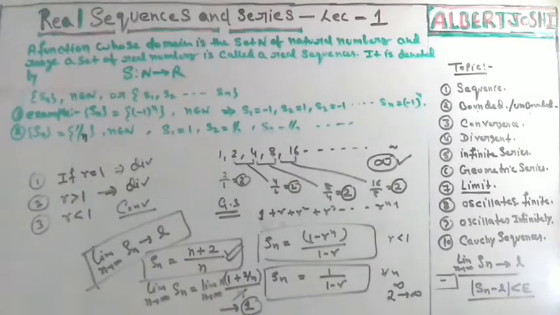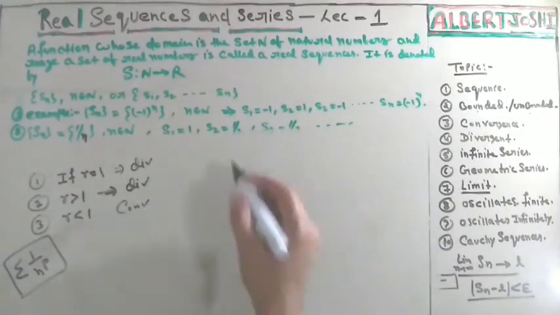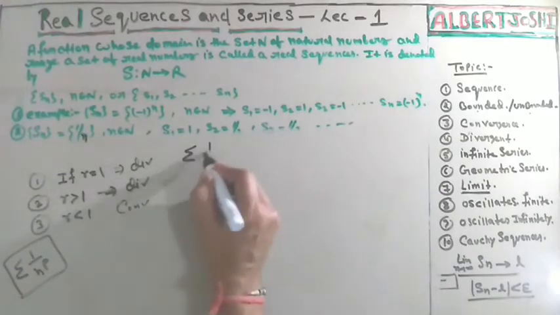Now we will discuss an important topic. I am just giving you one very important topic. Suppose you have the summation of 1 upon n to the power p, and we will explain this question. This is a very important question. At first I will explain sigma 1 upon n.